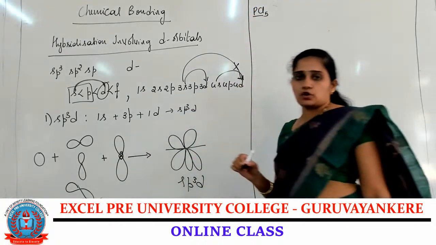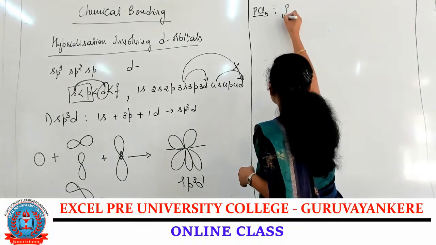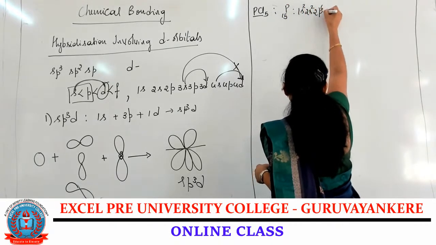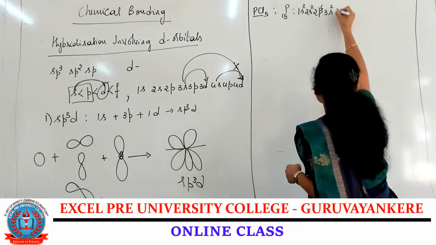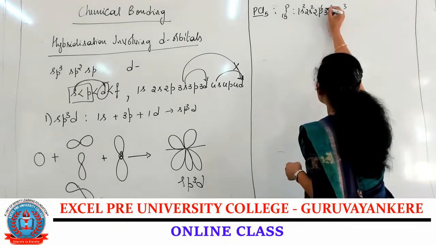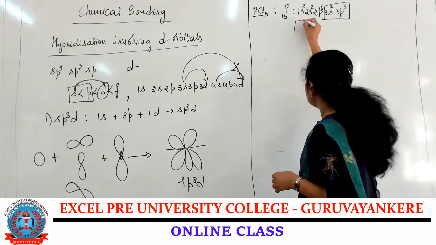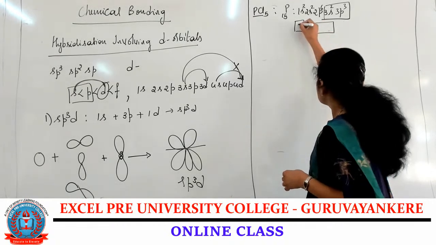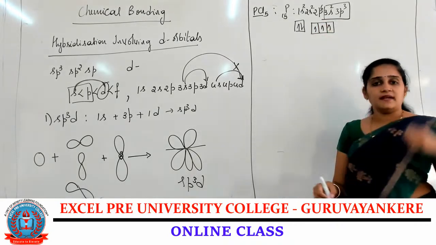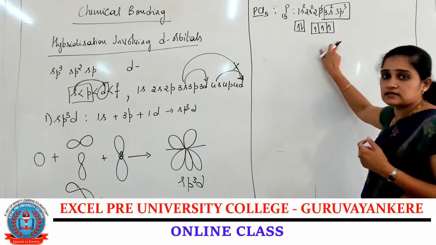phosphorus pentachloride, PCl5 formation. Atomic number of phosphorus is 15. Electronic configuration is 1s2, 2s2, 2p6, 3s2, 3p3. 3s2, 3p3 is considered as the valence shell. So if you write the box diagram, 3s contains the 2 electrons and 3p contains the 3 unpaired electrons.